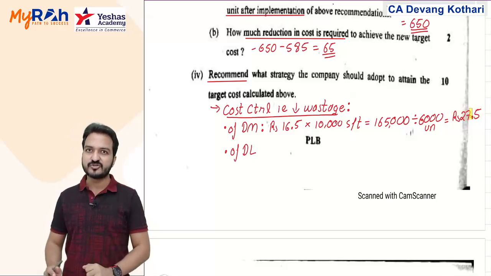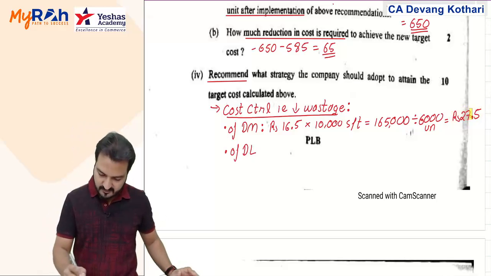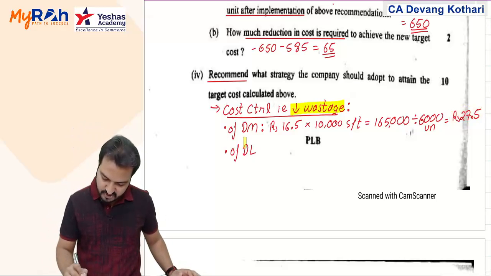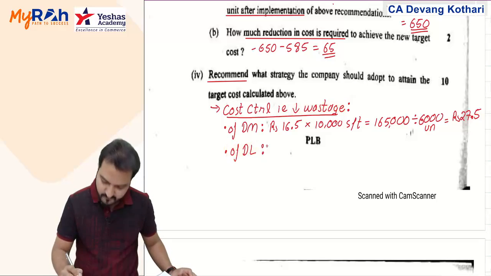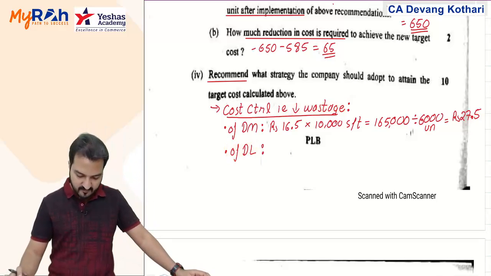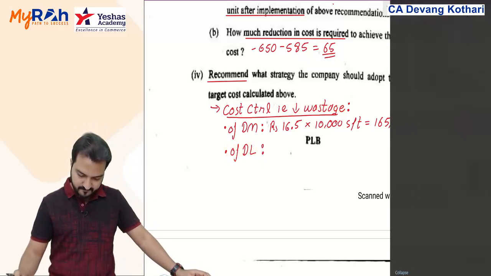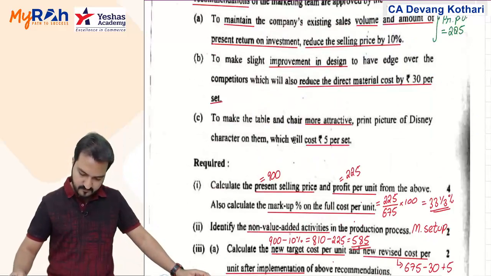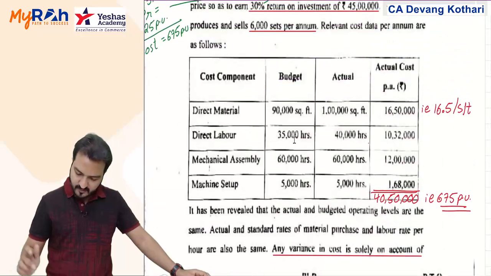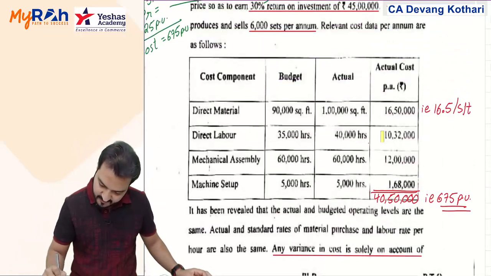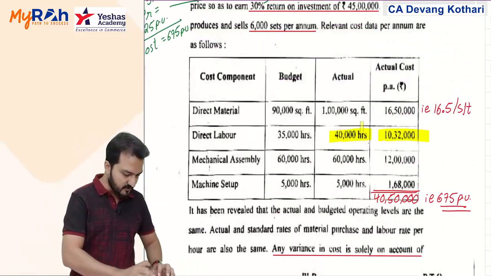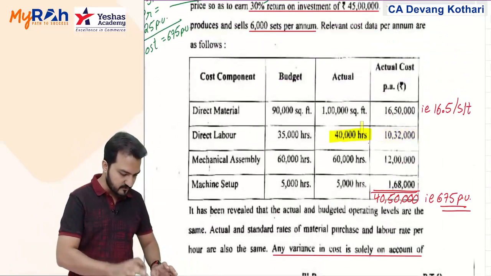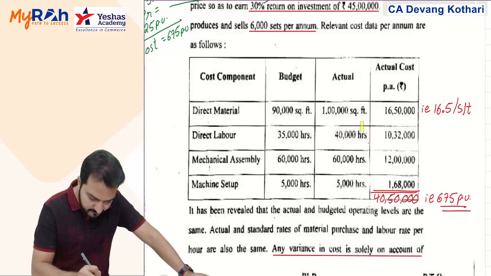My first recommendation. Similarly, the second recommendation: reduce wastage of labor. And how much money will it save? We'll calculate in the same way. Look at labor. As per the question, my labor cost of 10,32,000 actual is for 40,000 actual hours. 10,32,000 divided by 40,000 is 25.8 per hour.